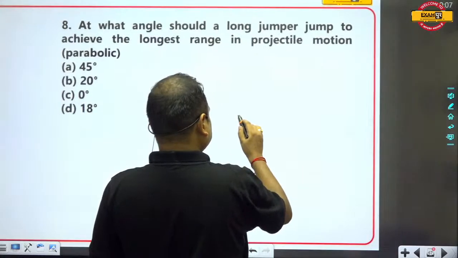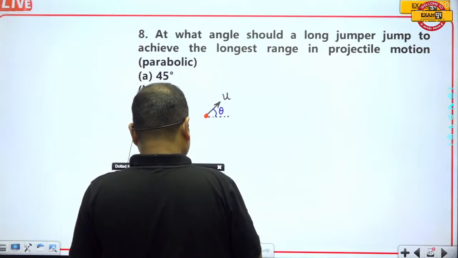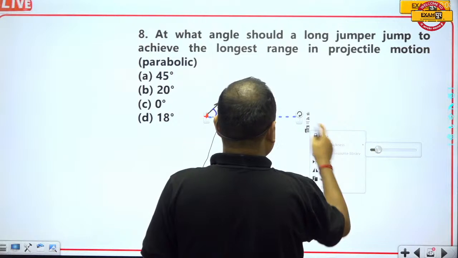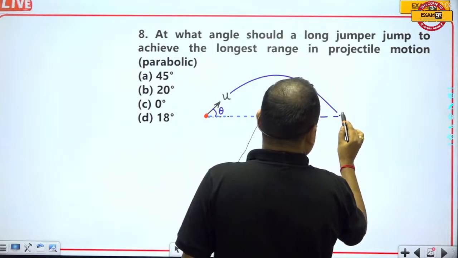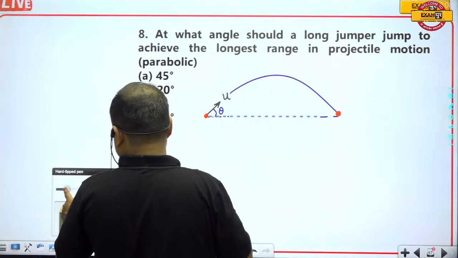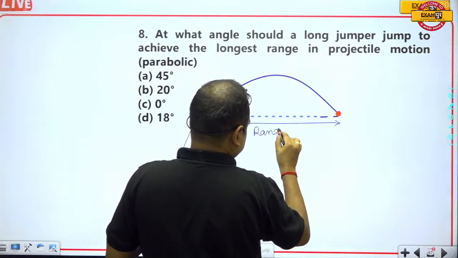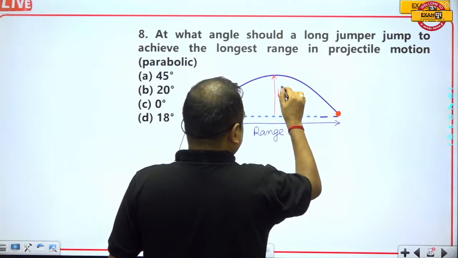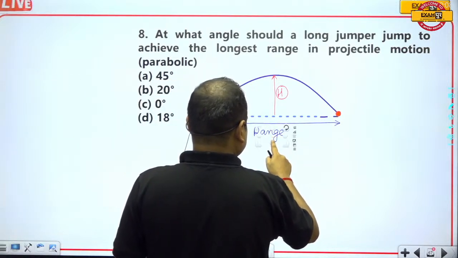When the ball falls at this point, this is known as the range, and this is known as the maximum height.